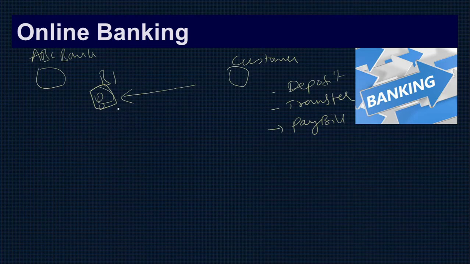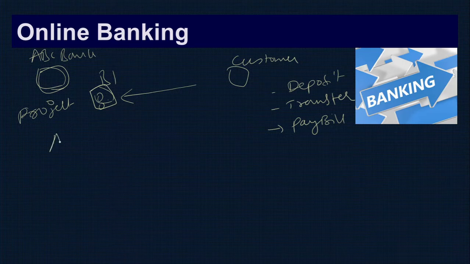And also, an advantage for the bank is that the bank can reach more customers, because here there is no manual communication. So both ways there are a lot of advantages. Even the bank will have a lot of advantages. Even the customer will have a lot of advantages. Now as a project, what are the things we can do? What are the modules you have to make?